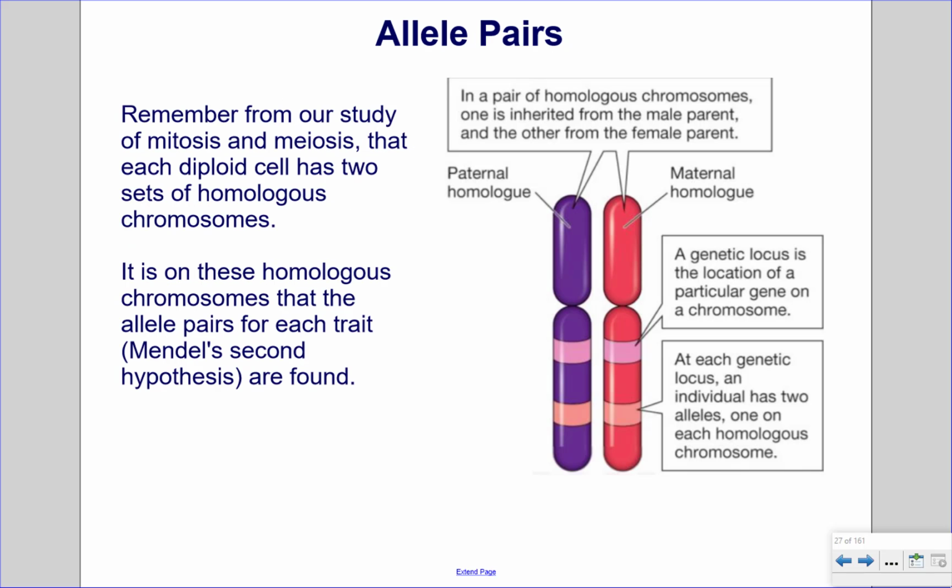Allele pairs. Remember from our study of mitosis and meiosis that each diploid cell has 2 sets of homologous chromosomes. It is on these homologous chromosomes that the allele pairs for each trait, Mendel's second hypothesis, are found.